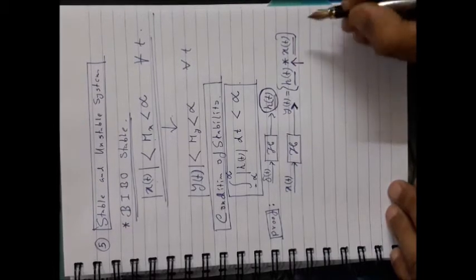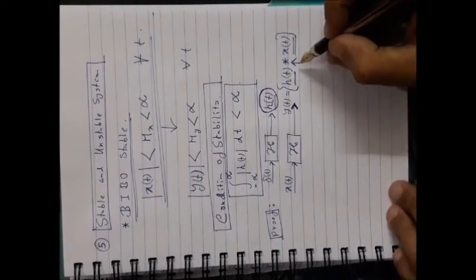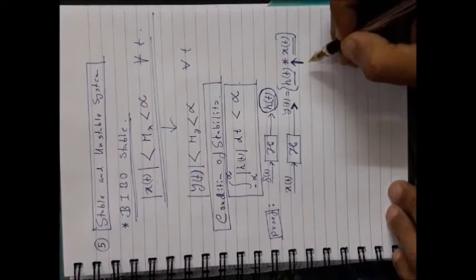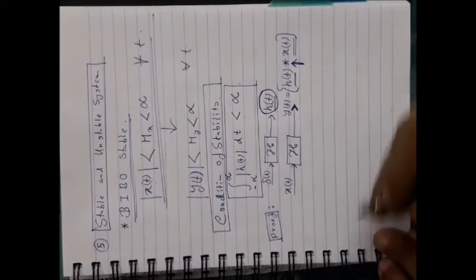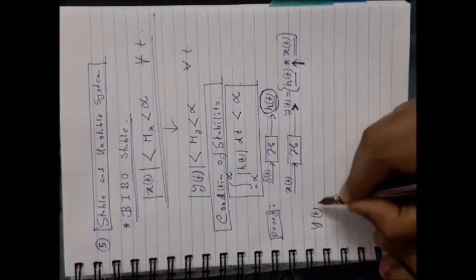What is convolution? Remember that convolution is a new kind of linear operation. I will discuss the convolution later in this class. Just at this moment, remember that convolution means this operation.